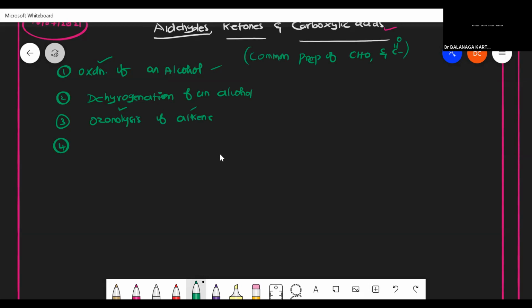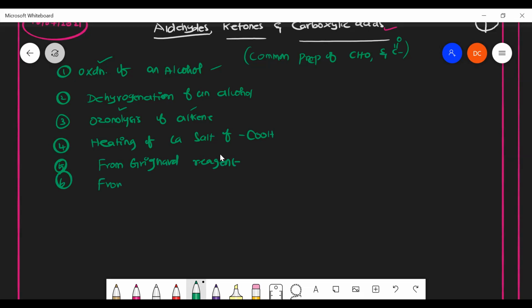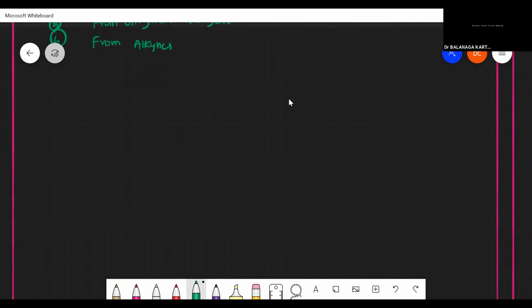The next one is from heating of the calcium salt of a carboxylic acid. And the fifth one is from Grignard reagent. What do you mean by Grignard reagent? RMgX. Very nice. From alkynes we can also take. So the first preparation is from alcohol, that is oxidation of an alcohol.